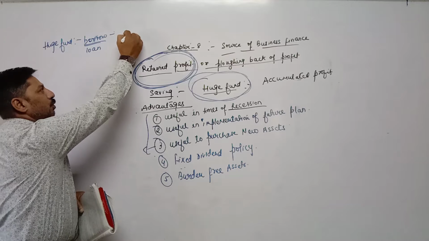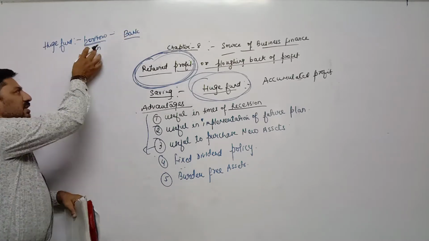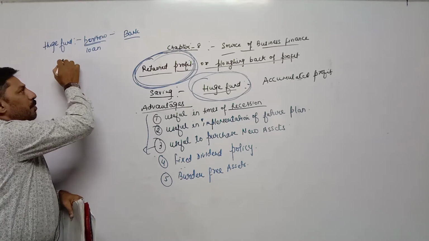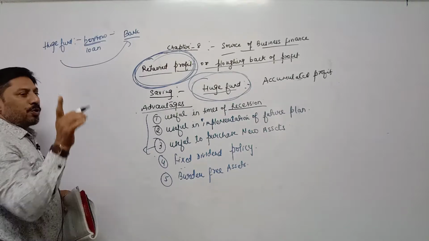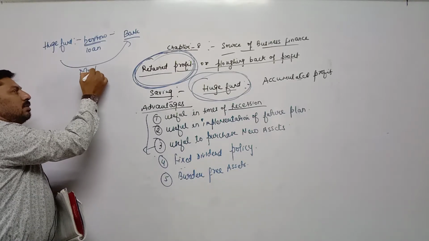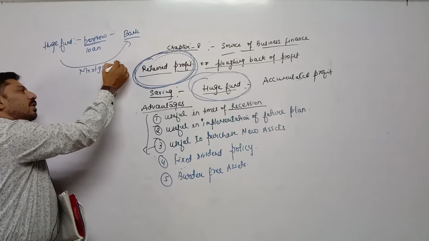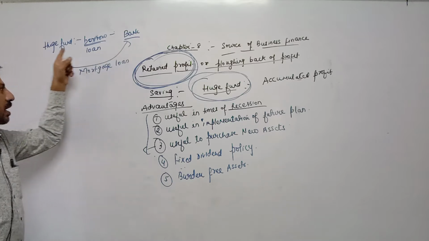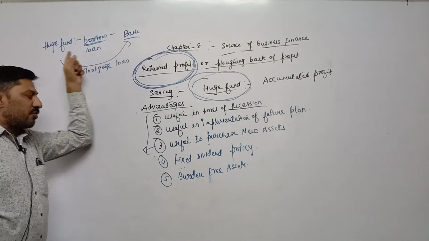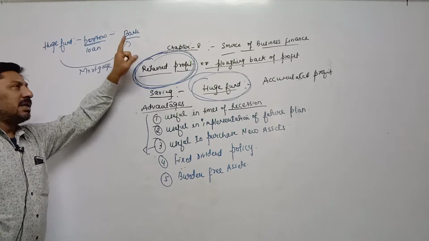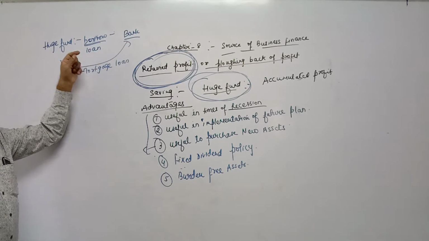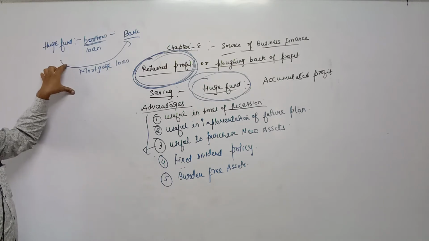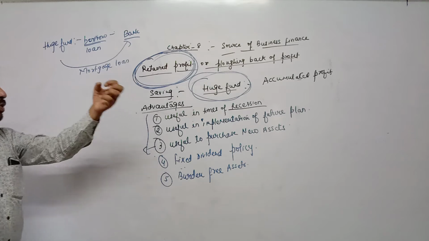For example, they need to take a loan from the bank, and against this loan they have to keep the property, the papers or documents of the property, with the bank. This type of loan is called a mortgage loan. For example, they have to keep the documents of buildings, costly vehicles, and machineries with the bank, then they get the loan. This is called burden on assets, which means we are keeping the documents of different properties and assets with the bank in order to raise funds.